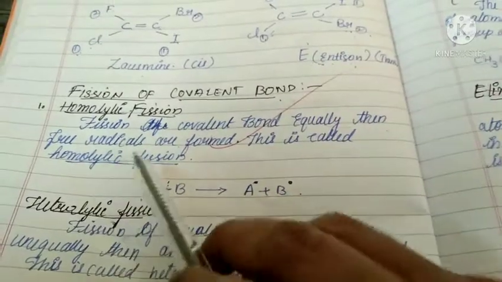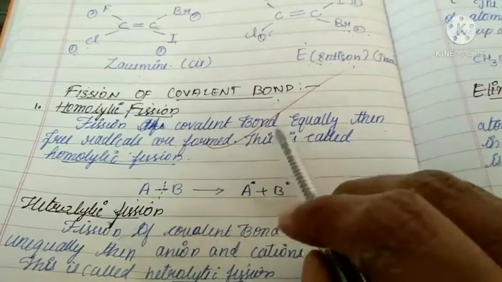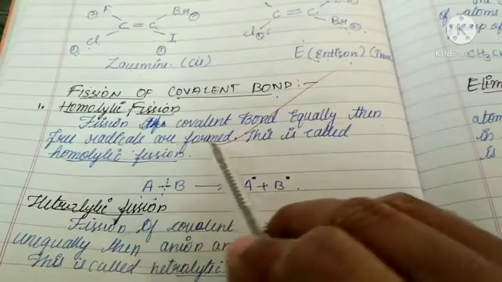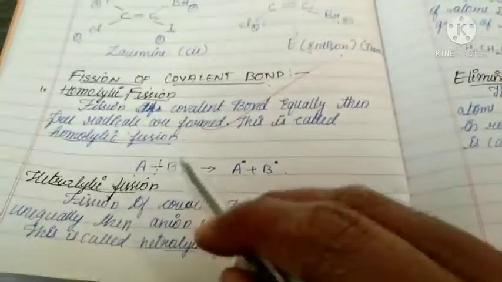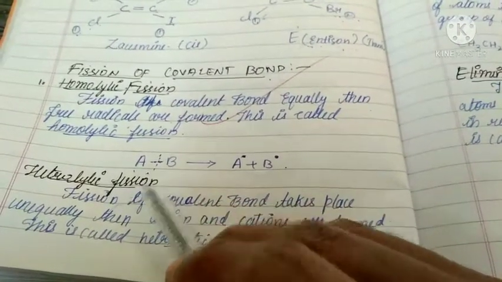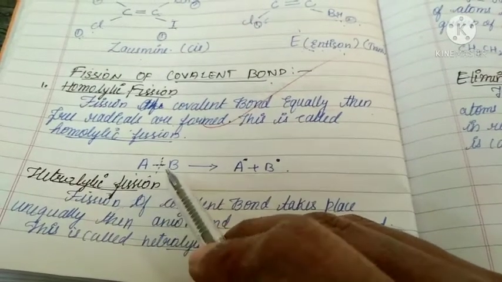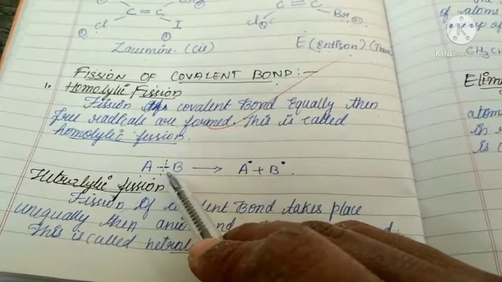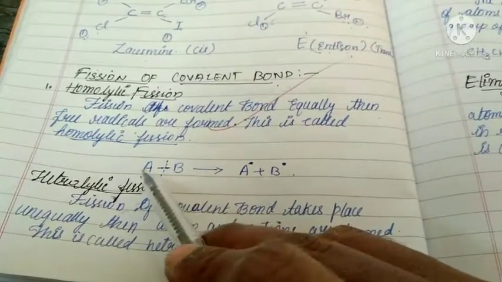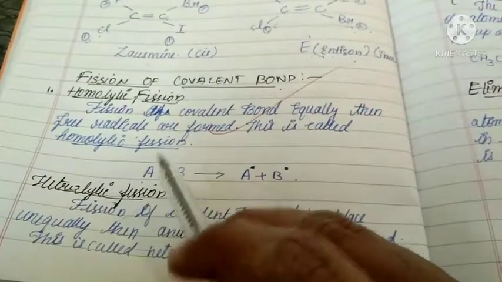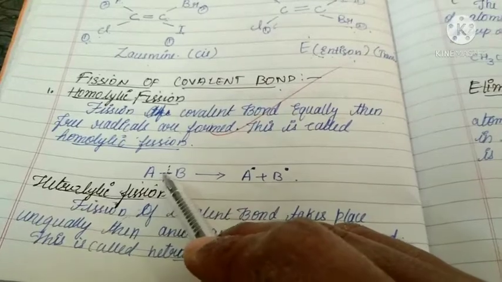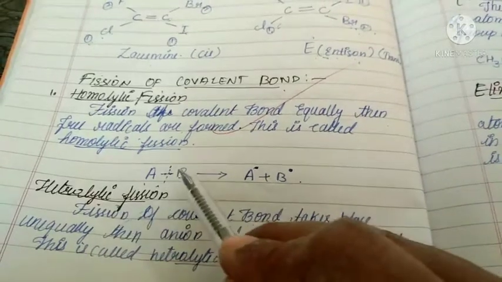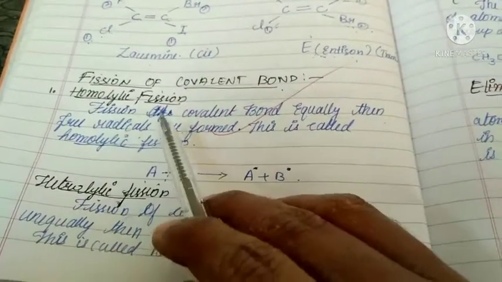What is homolytic fission? See, fission of covalent bond equally, then free radicals are formed. That means every bond contains two electrons, we know very well. If we break that bond equally, after breaking that bond, those two electrons should belong to individual atoms. That means after breaking that bond, one electron goes to one atom and another electron goes to another atom. That type of fission is called homolytic fission.